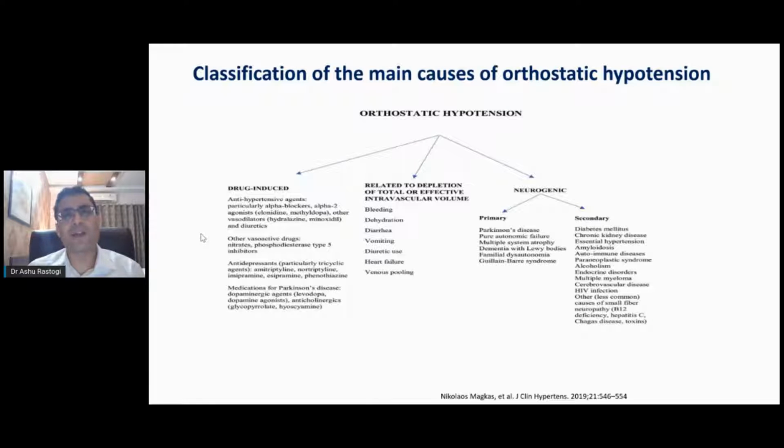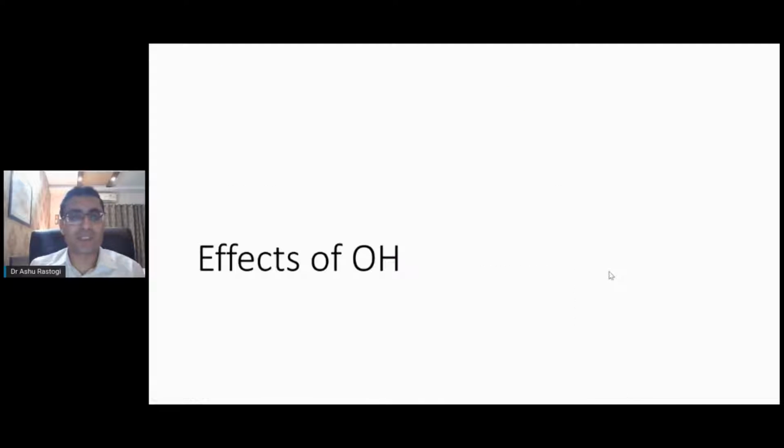Definitely, volume depletion can cause orthostatic hypotension because of diarrhea, dehydration. We know that certain other neurogenic disorders like Parkinson's or Guillain-Barré syndrome, we see autonomic dysfunction, though not so common in GBS, but around 5 to 10% of patients can still have autonomic dysfunction. But remember, I'm more interested in the secondary causes of orthostatic hypotension, which include chronic kidney disease, diabetes mellitus, cerebrovascular disease, and alcoholism, and even certain autoimmune diseases and amyloidosis.